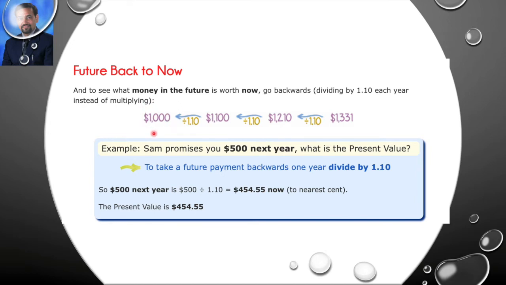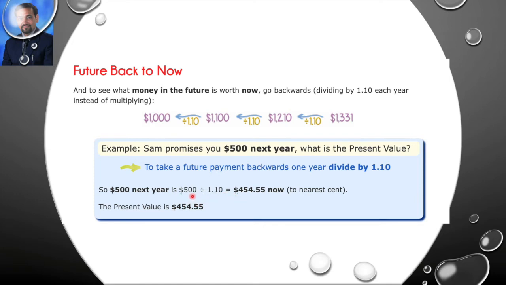So suppose someone, Mr. Sam here, example has been taken, promises you to pay rupees 500 next year. So what is the present value of this? How will you calculate it? To take a future payment backward 1 year, we have to divide it by 1.10. So 500 next year is how much? So let us now divide it. 500 divided by 1.10. Can you see it?